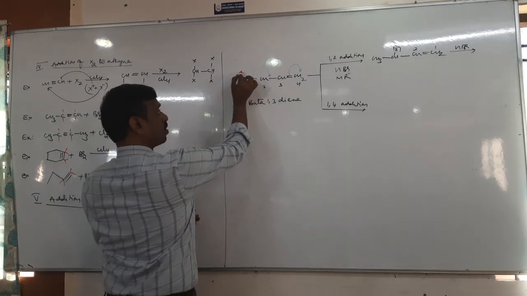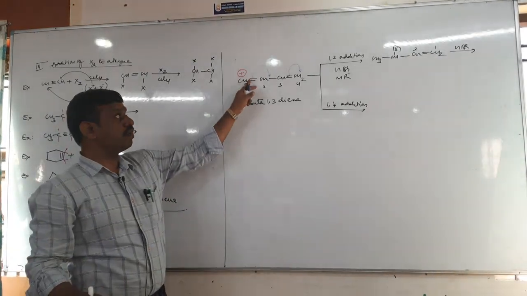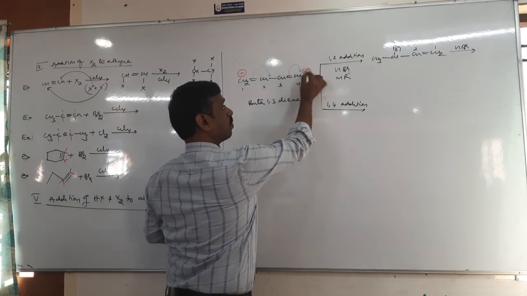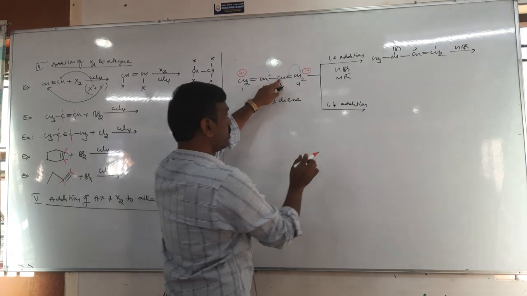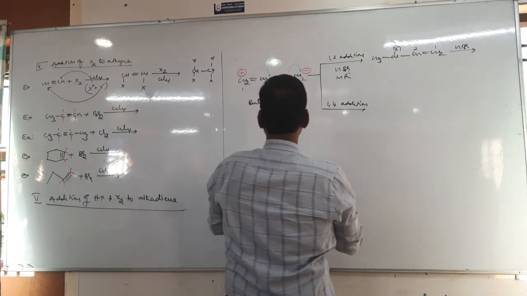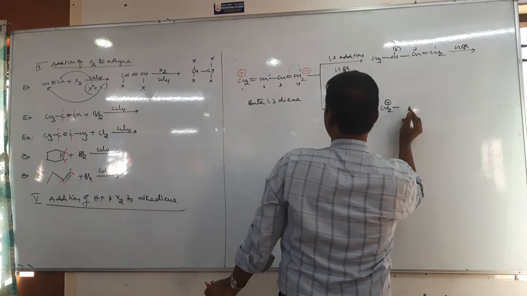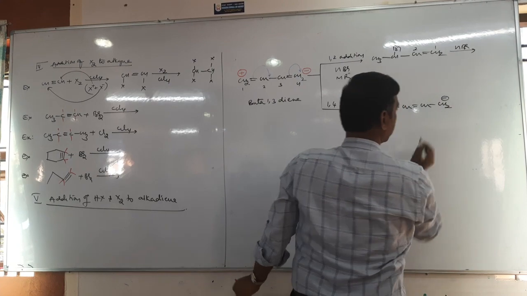Positive charge comes on the first carbon, CH2 plus, because the pi bond shifted here. Then the negative charge comes on the 4th carbon. Then the double bond comes between 2 and 3. Therefore it becomes CH2 plus, CH double bond CH, CH2 minus.